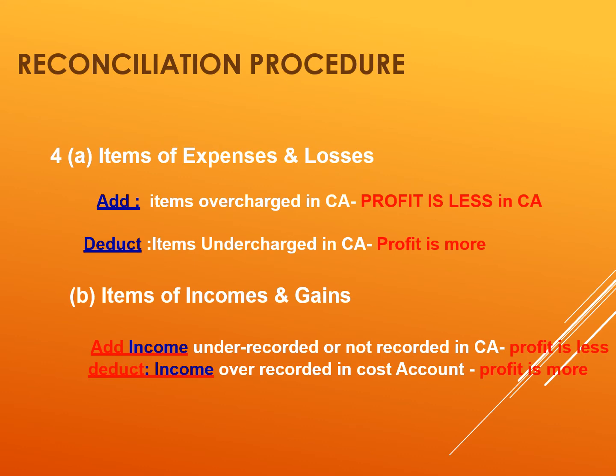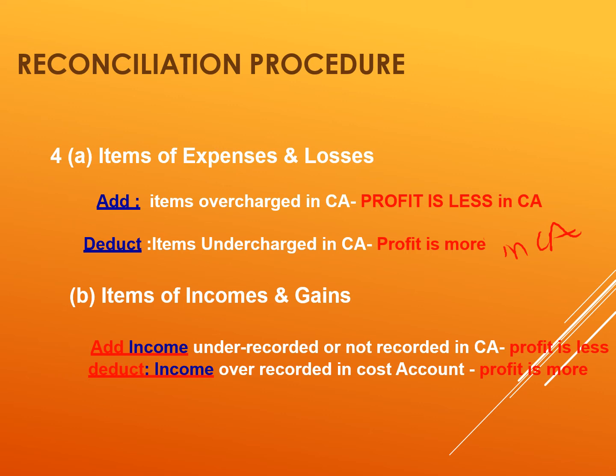Further, items of expenses and losses. First of all, add the items overcharged in cost accounts. That means profit is less in CA, and deduct the items undercharged in cost accounts. That means profit is more in CA. So these items will change the profit. That's why you have to add them or deduct them as per the condition.